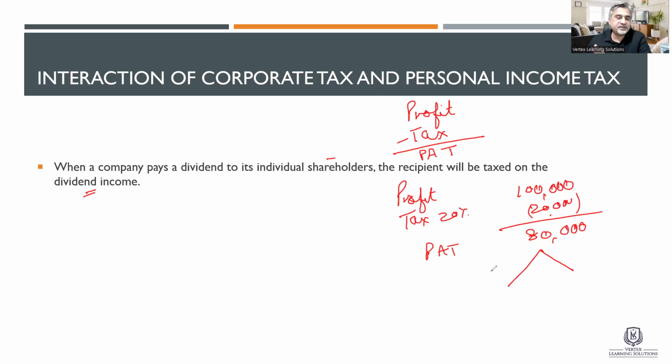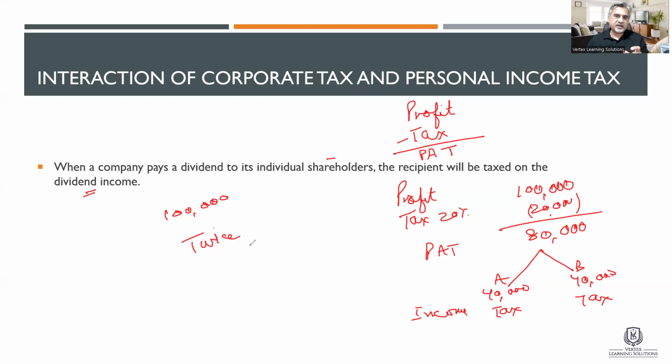Although not all of it is usually divided, for the sake of simplicity, we give 40,000 to shareholder A and 40,000 to shareholder B, and this is called the dividend. When A receives this 40,000, it is income for A. And now A has to pay tax again, and B has to pay tax again. So it looks like the same profit of 100,000 is taxed twice.